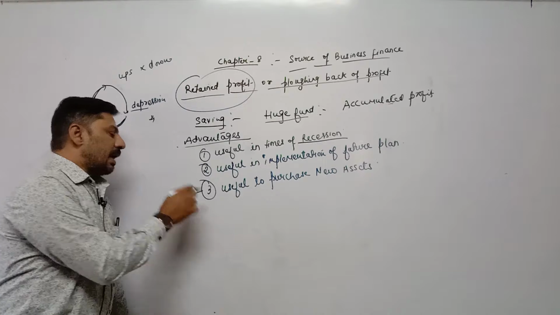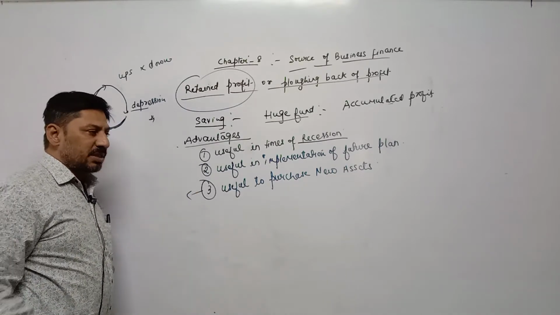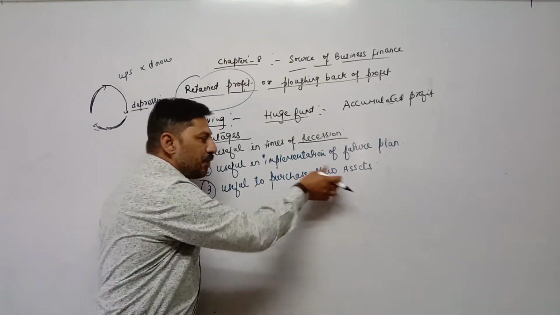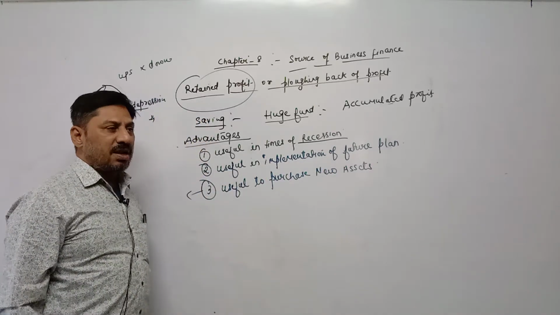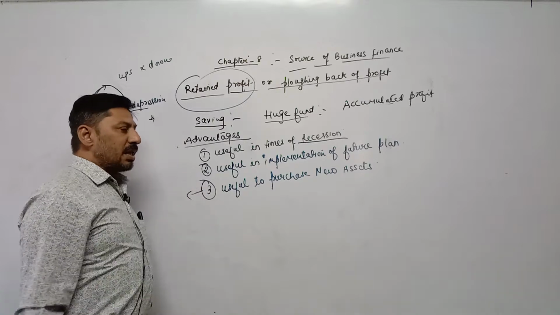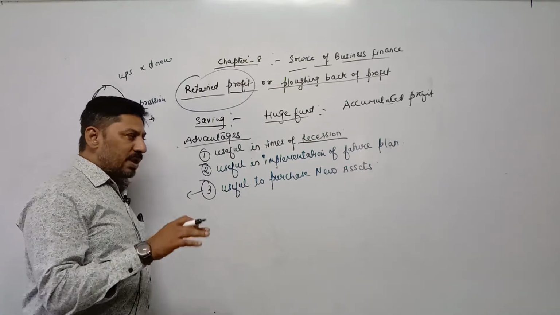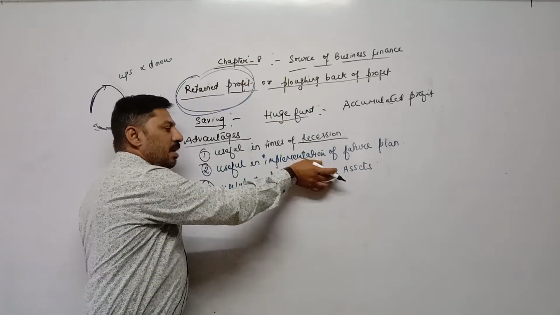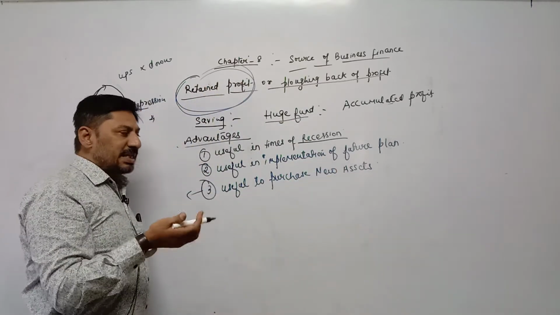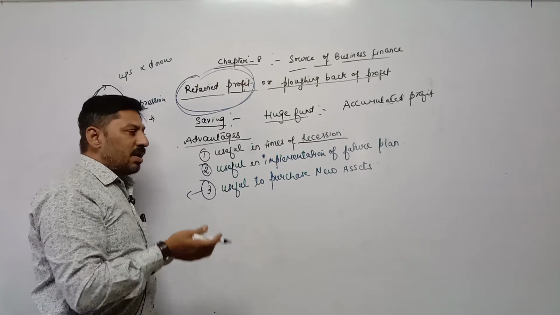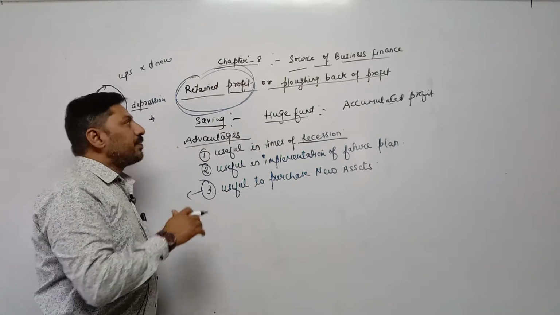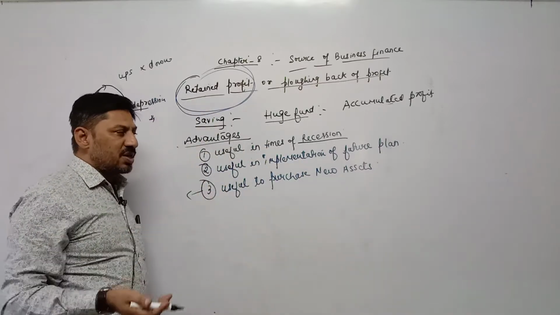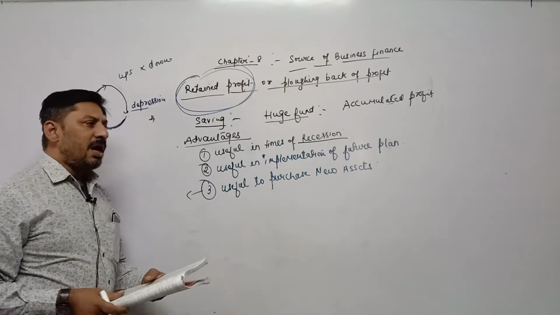Suppose at that time we are passing through a financial crisis, meaning there is a shortage of money, and it is compulsory for us to purchase a new asset. It is compulsory to purchase machinery because machinery is required for production, and at that time we are passing through a loss. During that time, by utilizing this retained profit, we can purchase our machinery or new asset easily, in a very easy manner, and we can continue our production. So retained profit can be used to purchase any new assets like machineries, furniture, vehicles, so that our production or our business cannot be interrupted.